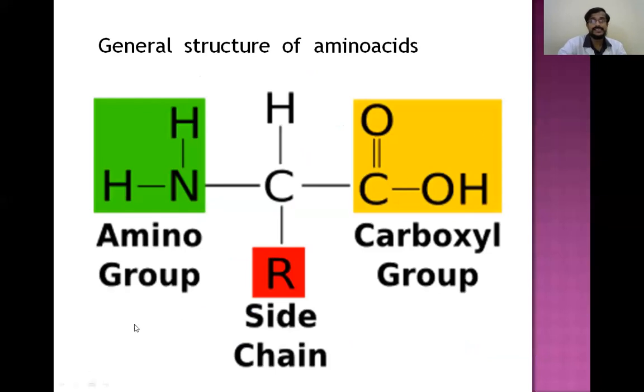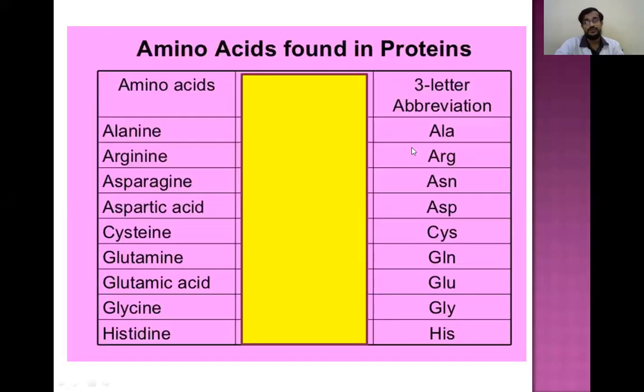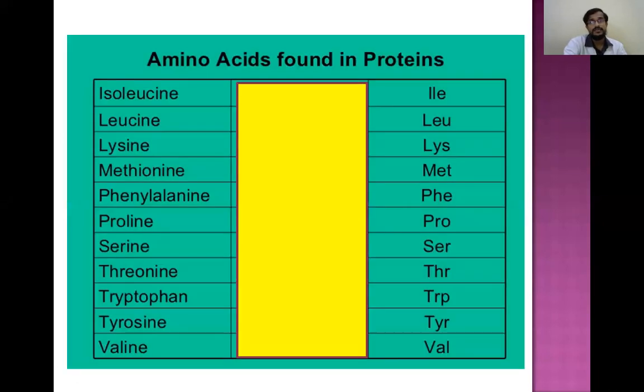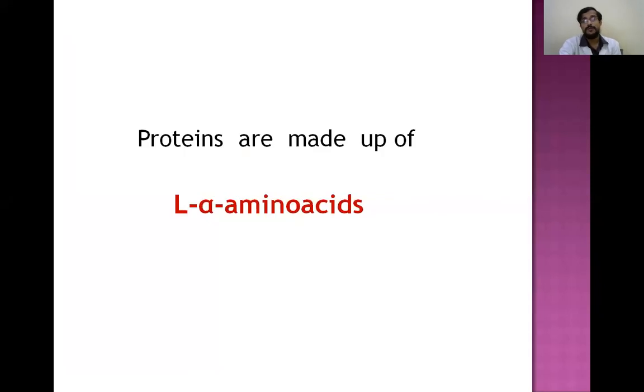So this is the general structure of amino acid, which contains an amino group, a carboxyl group and a side chain. The side chain can vary, but it always contains an amino group and a carboxyl group. So these are the different amino acids. You know all this, and these are all the 20 amino acids present in humans. And most of the proteins in our body are made up of L-alpha amino acids. The L form of amino acids participates in the synthesis of many proteins in the body.